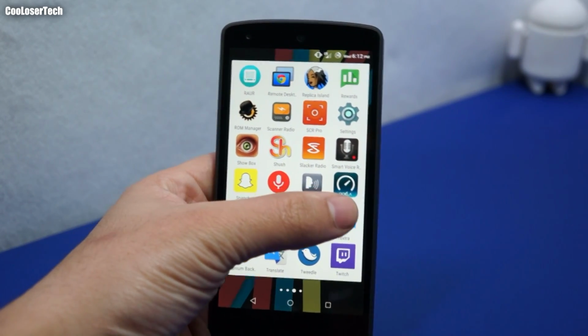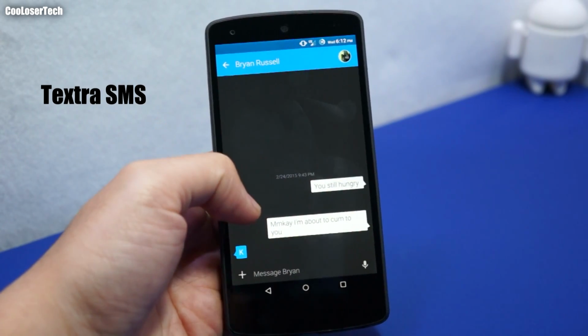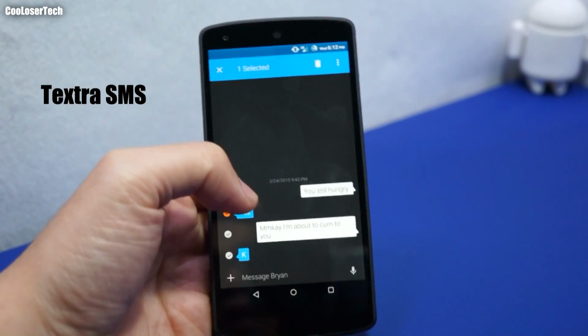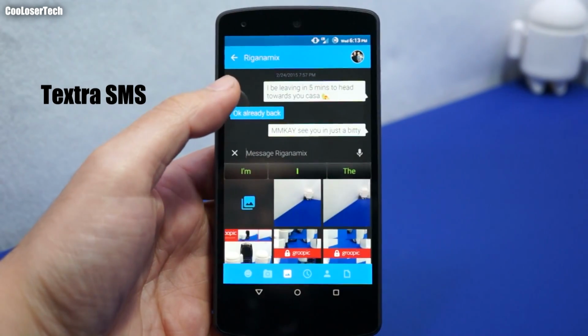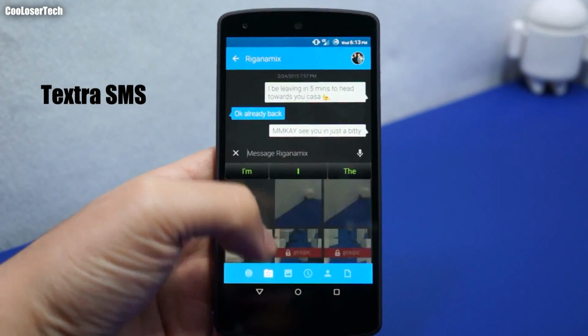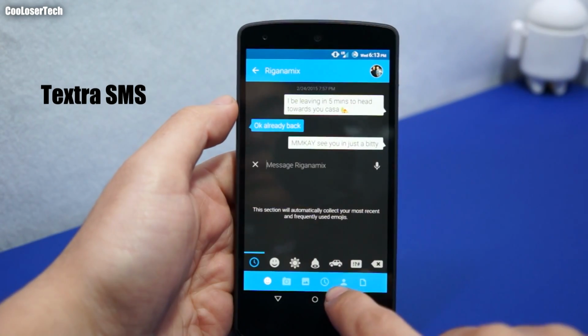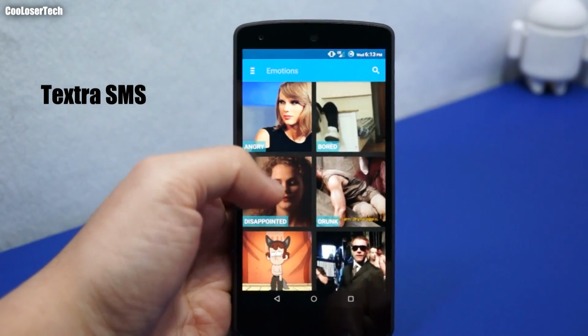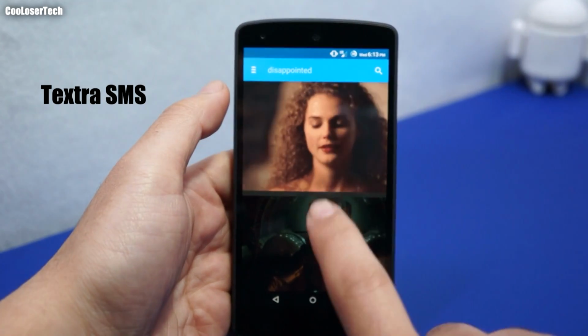And then we have Textra. This is the layout. You can check your time. You can long press on it, and you can delete, you can copy. You've got more settings there. Click on the plus sign, and you can see your pictures really quickly. Take pictures very quickly. Schedule text. Add contacts real quick. And then you have emoticons that you can add, which actually send as little GIFs there.